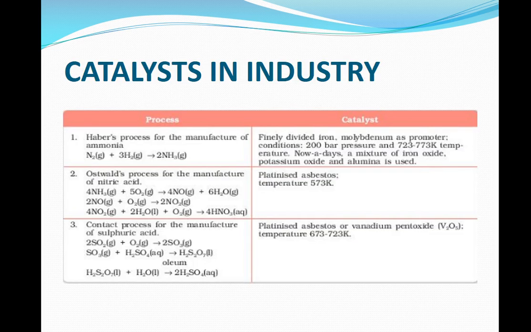Catalysts in industry. Here are certain examples. First is Haber's process for the manufacture of ammonia, where finely divided iron with molybdenum as promoter is used. In Ostwald's process for the manufacture of nitric acid, platinized asbestos is used as a catalyst. In the contact process for the manufacture of sulfuric acid, platinized asbestos or vanadium pentoxide can be used as a catalyst.